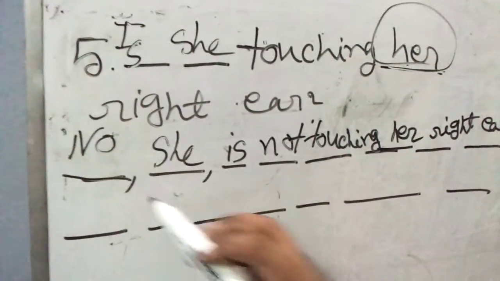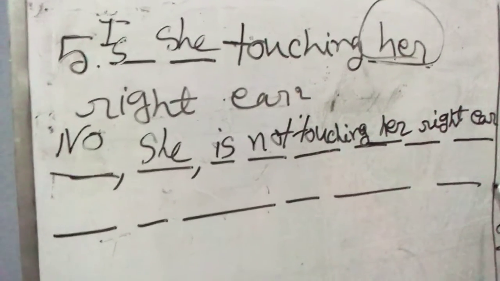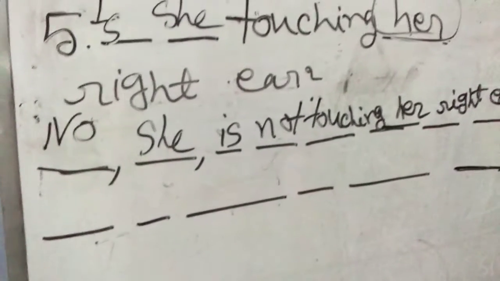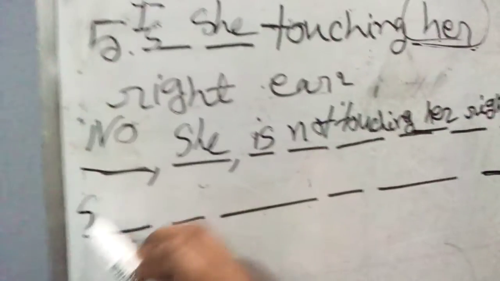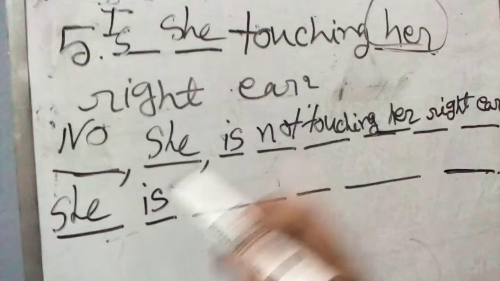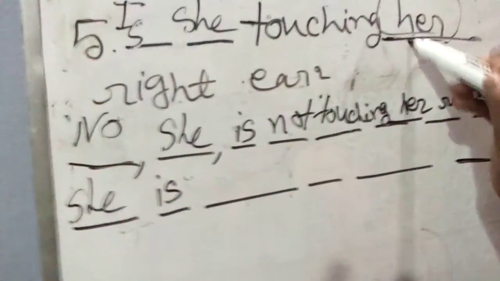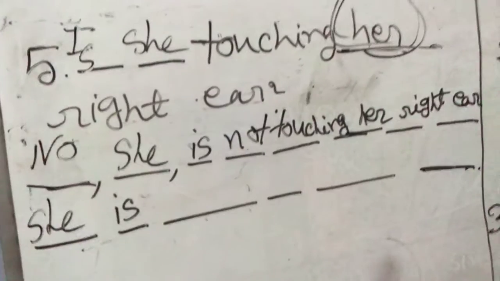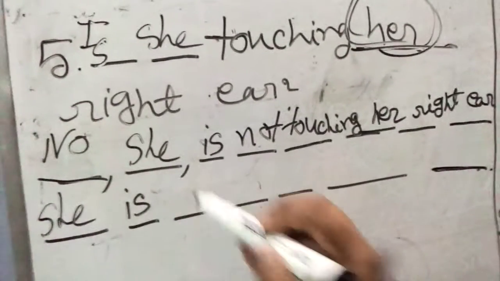Now the answer. At the last sentence, you have to put the correct answer. So what's the correct answer here? The correct answer is she is, as it is about her. So her becomes she when it becomes our subject. So she is what?